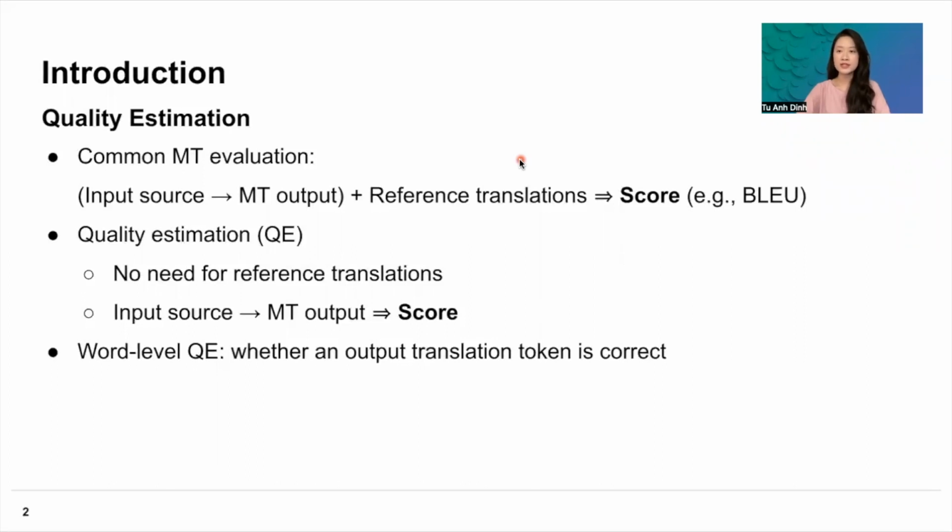However, the reference translations are not always easily available. Therefore, there has been research into quality estimation, where the goal is to evaluate the machine translation output without the need for reference translation. In this work, we focus on word-level quality estimation with the goal of predicting whether an output translation token is correct or not.